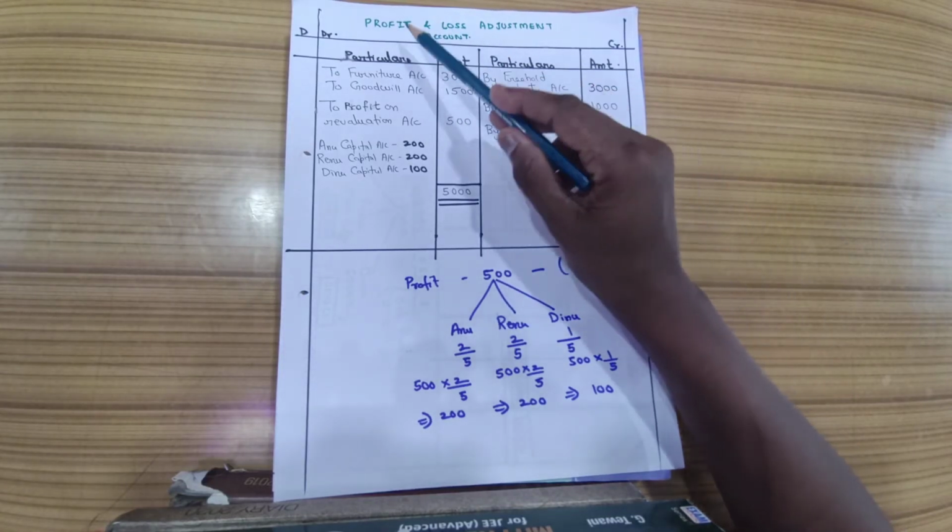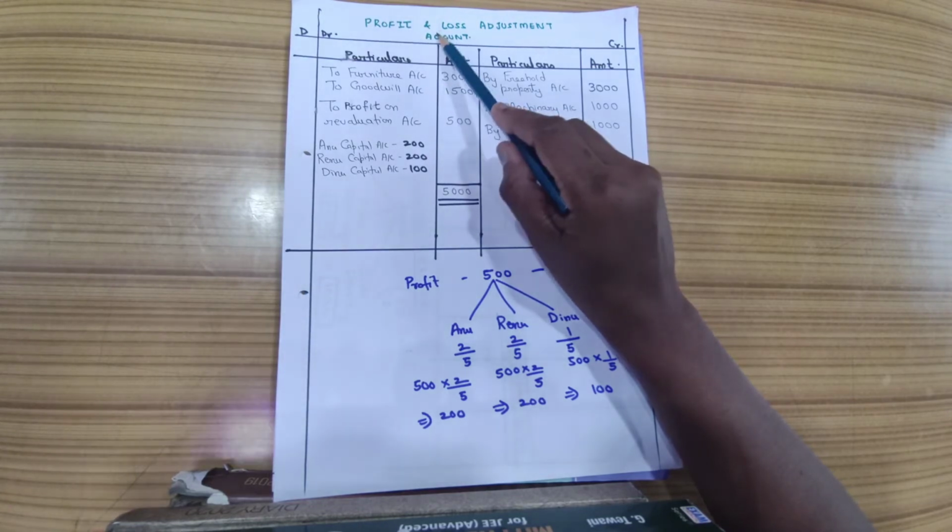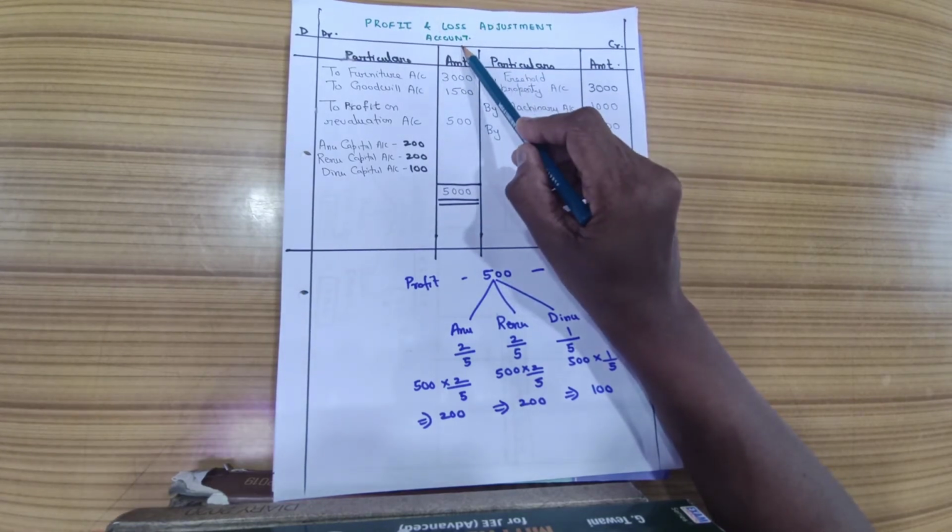Now we are going to solve the problem. How are we going to solve the problem? First we are going to prepare the profit and loss adjustment account, which is also called the revaluation account.